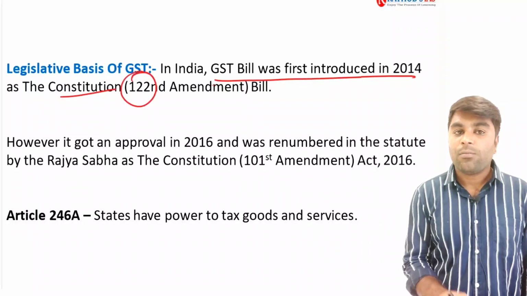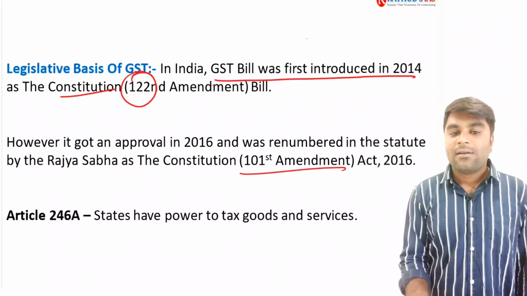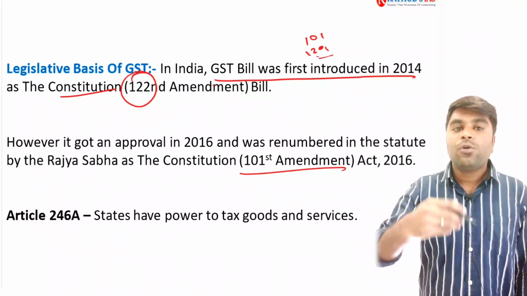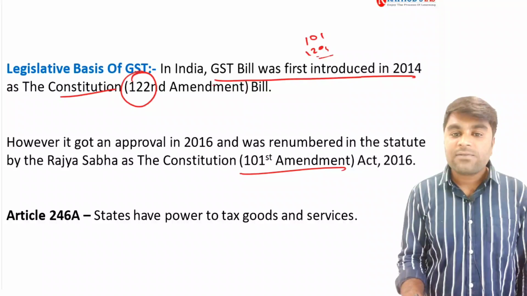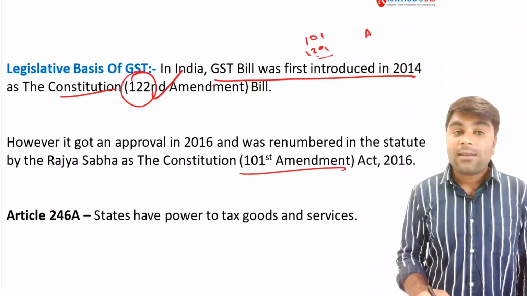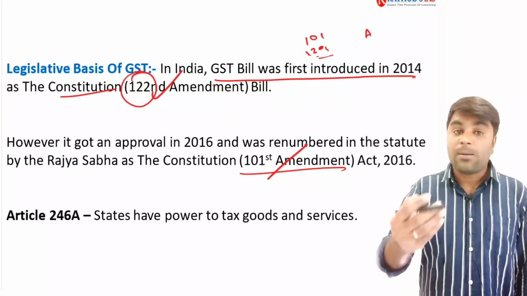Now you need to remember, in India, the GST bill was first introduced in 2014 as the 122nd constitutional amendment bill, but it passed as the 101st Constitutional Amendment Act. Guys, see 101, 102, 103, in such a way the government is going to propose different kinds of constitutional amendment bills, but whichever gets the approval first will become an act. So automatically the constitutional amendment bill and the constitutional amendment act would not be the same.